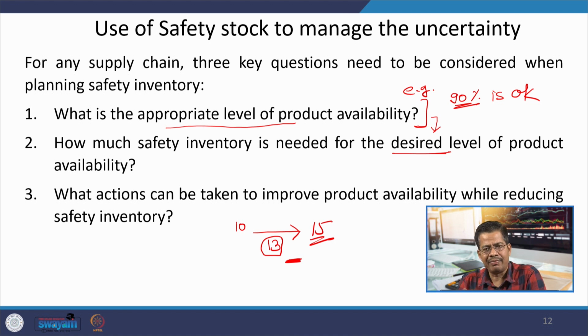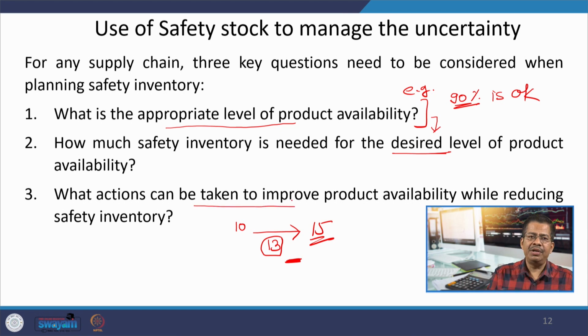As I want more product availability, you can easily understand it will increase my requirement of safety stock. But just improving the product availability and accordingly increasing the safety stock is not the end for us.